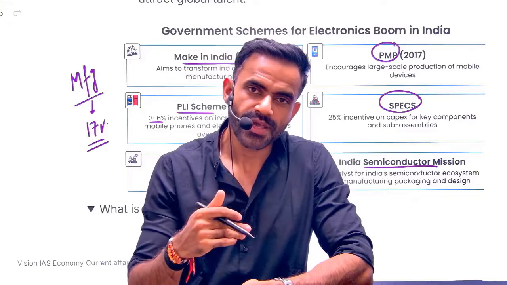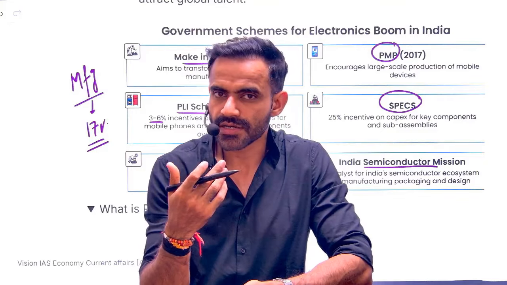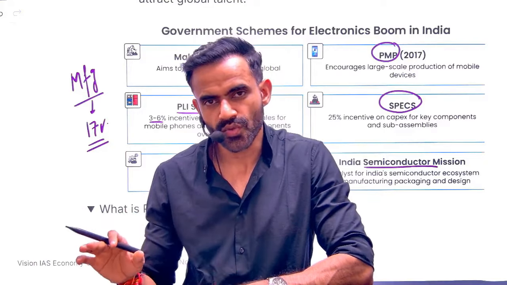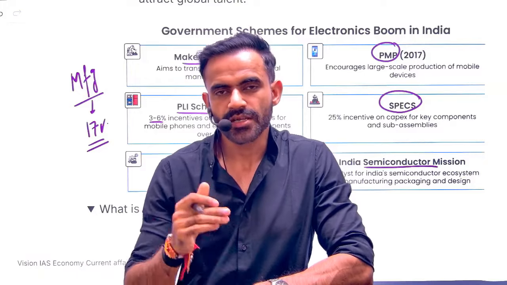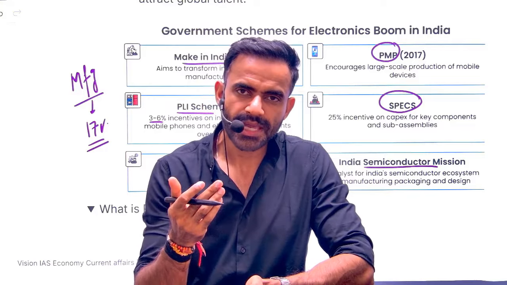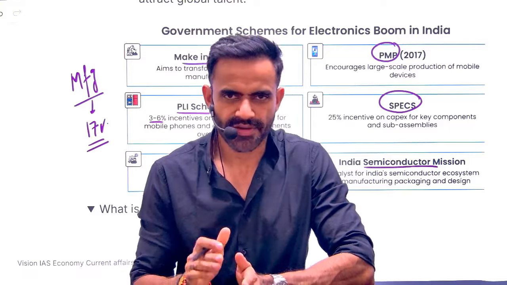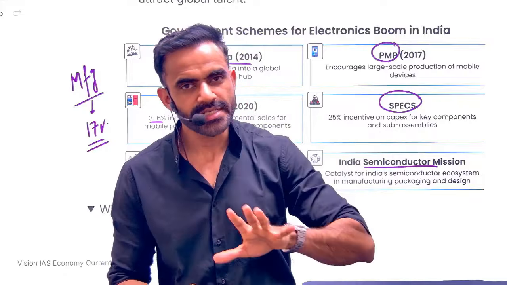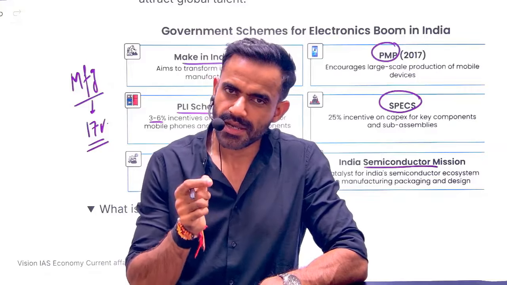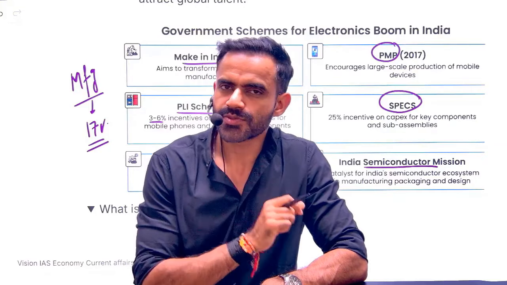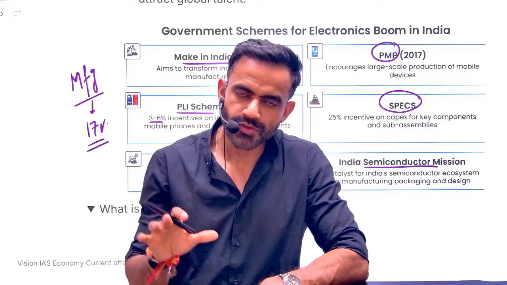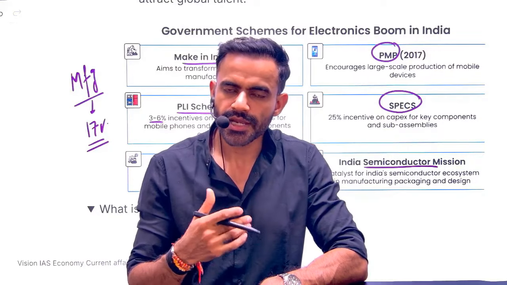And that is why we have signed trade agreements with different countries and partners. For example, we have finalized the trade agreement with the UK, with New Zealand, plus with the European FTA, that is TEPA, which became effective from 1st of October 2025. So you need to understand all these problems in a similar situation. Apart from that, because of the tariff, our exports will be adversely impacted. That's why, to provide support to the exporters, the government announced the Export Promotion Mission. So now you should be able to understand the situation in a comprehensive manner.